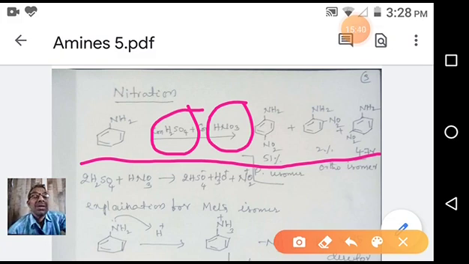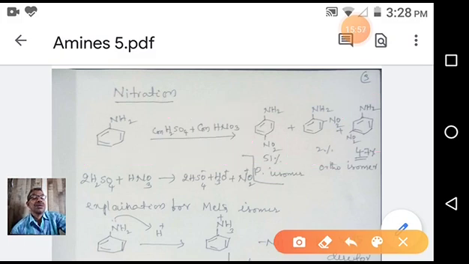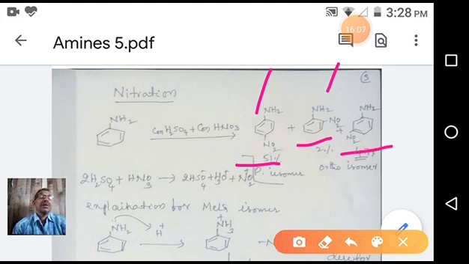So in the presence of this reaction condition, aniline with the mixture gives para nitro and ortho nitro. In addition to this, you will get meta nitro also. So you see one by one. First we get ortho nitro, at what percent? 51%. This is para nitro, this is ortho nitro, and this is meta nitro.